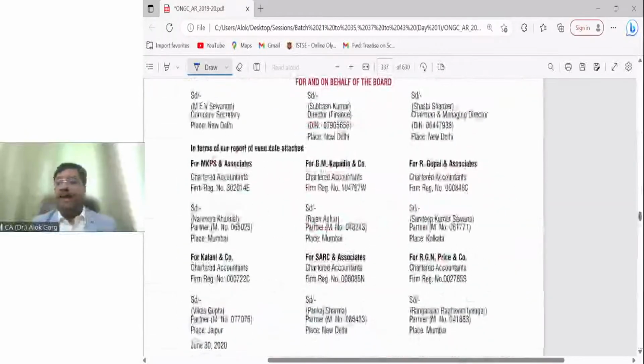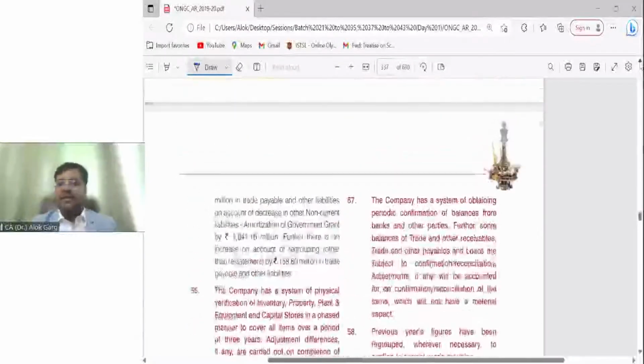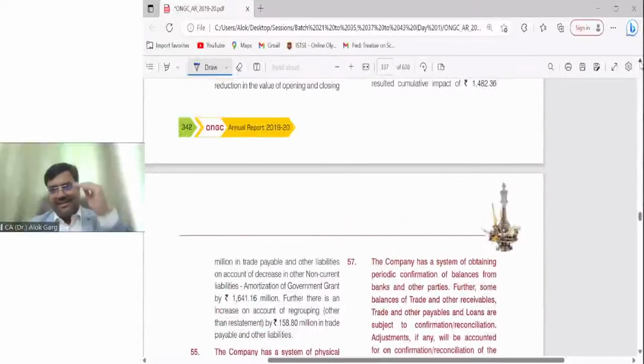So friends, you have seen that they have given the balance sheet, profit and loss, statement of cash flows, line item wise reconciliation from the earlier reported versus the restated number. Second, they have also given the reconciliation of earnings per share, and they have also given what has been changed and what is the impact of the change in every line item of the balance sheet, P&L and cash flows, right?